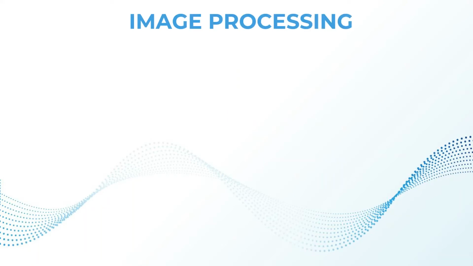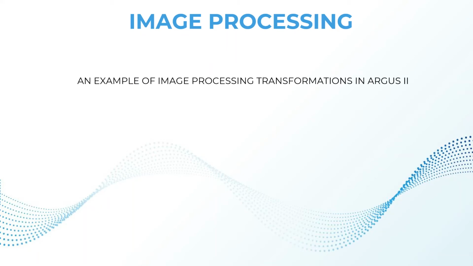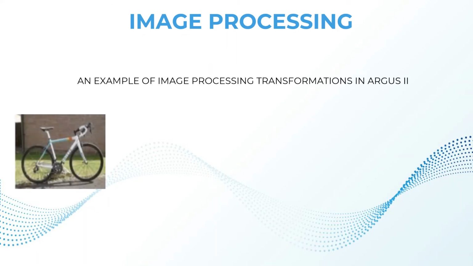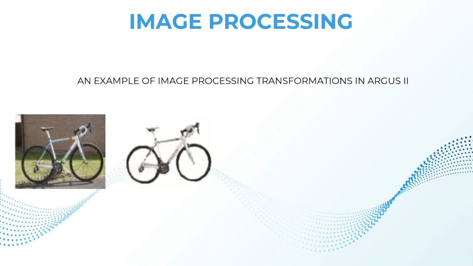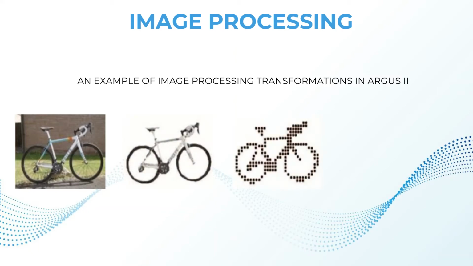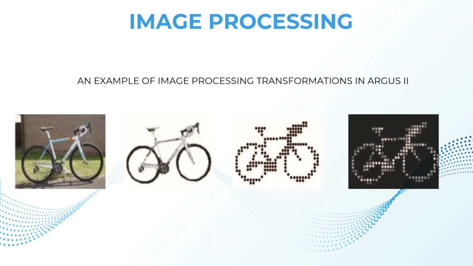Let me give you a demo with the help of an example of how exactly the vision is provided to the blind. If this is the image that is captured by the camera, the image undergoes edge detection and is converted into grayscale first, and then transformed into a pixelated format like this, and then the image is inverted and applied with multiple gray levels to provide an inverse output, so that this particular vision, which actually gives the shape of the object that is captured, is given to the blind people.